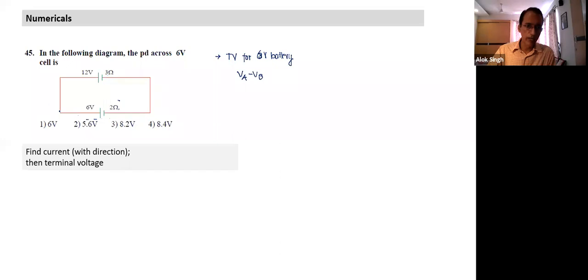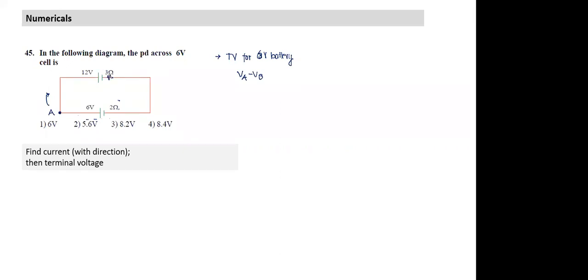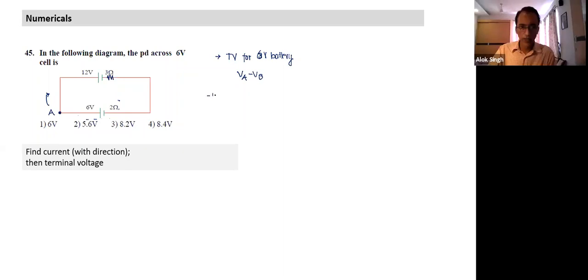Suppose I start from here. Which direction am I going? Clockwise. So when I cross this battery, is it plus or minus, Aishwarya? Minus. First I put the sign, then write the value. When crossing this battery, first of all I have to assume the direction of current. Sorry, I made a mistake. I have to assume the direction of current I. If this current is I, since it is a single loop, everywhere the current is I.